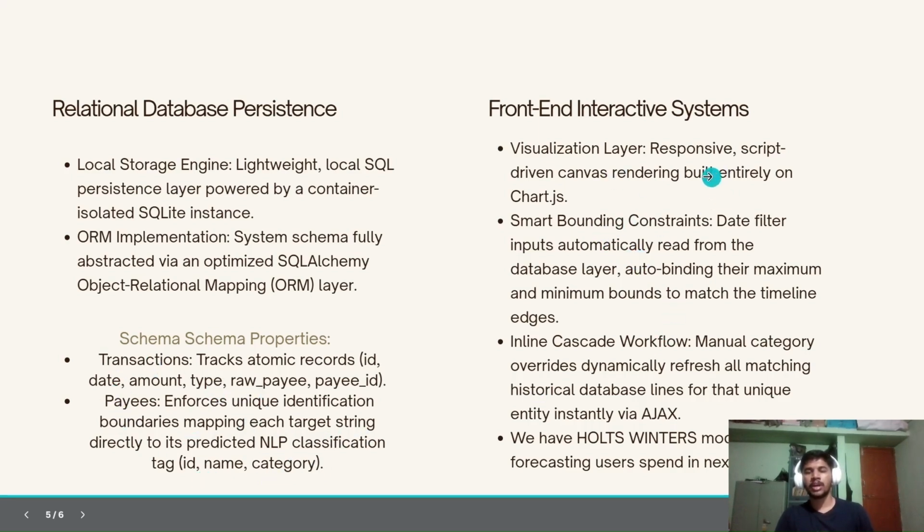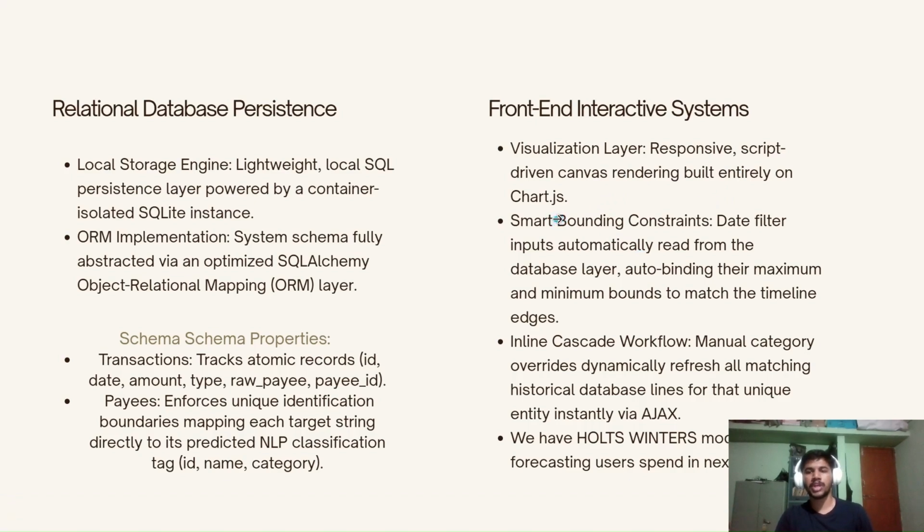Then there are a few visualization charts which will help you understand how your credit and debit were over time. You can also apply filters to your data: there is a date filter and an amount filter.